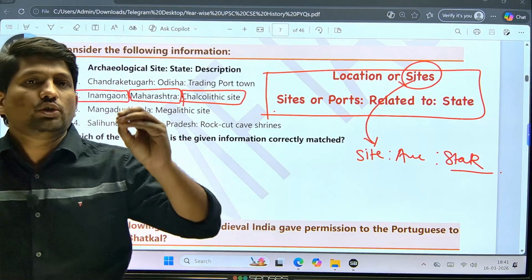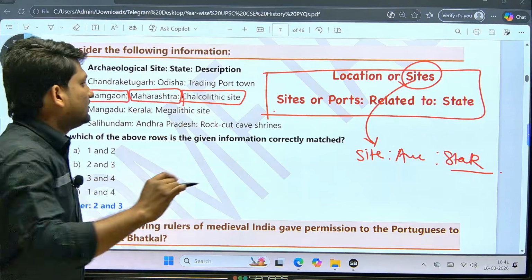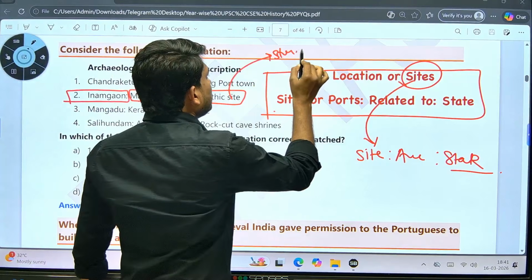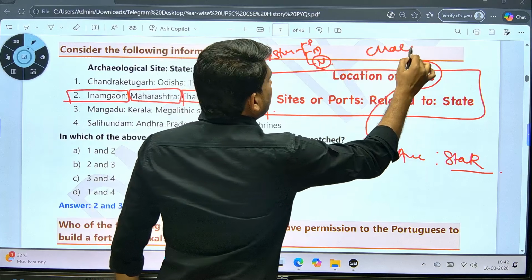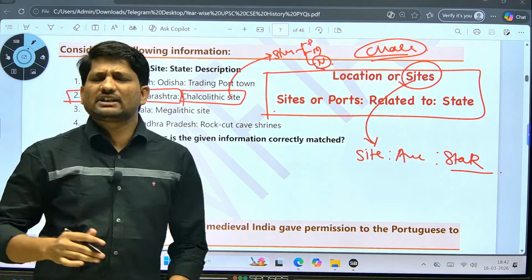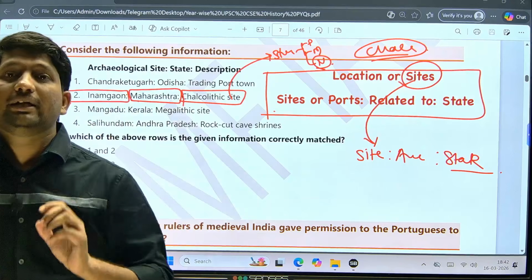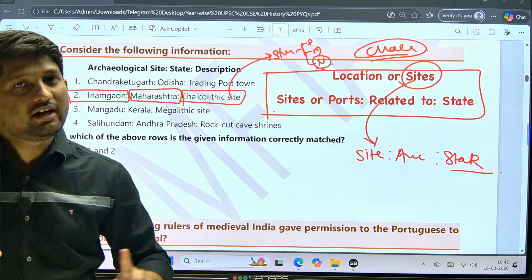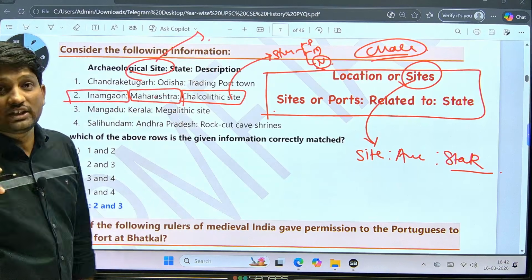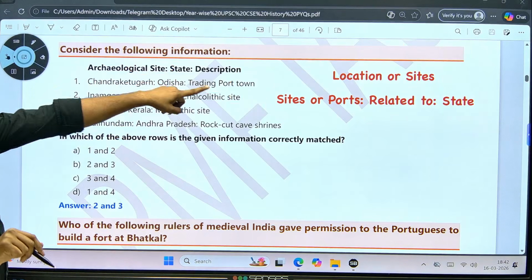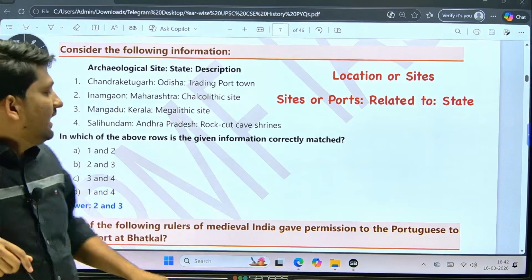That's why even though the Stone Age and Chalcolithic are not that important, we are focusing on those sites. Sites from the Stone Age means Paleolithic, Mesolithic and Neolithic sites, and then Chalcolithic sites. These first two chapters are not that important for our UPSC prelims, but we are not skipping that part. Why are we not skipping it? Because if the UPSC asks a question, there is a chance they might ask about a Chalcolithic site or Stone Age site. So this is the direct question from site, archaeological importance and then state.